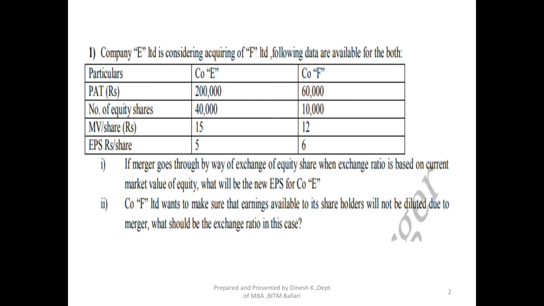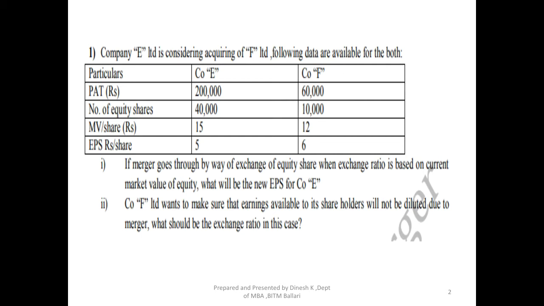Market price per share, or market value per share, of Company E is 15 rupees, and for F it is 12. Earning per share for Company E, the acquiring company, EPS is 5, and for the target company it is 6. This is the given data.